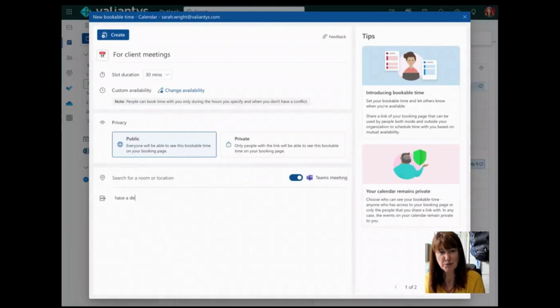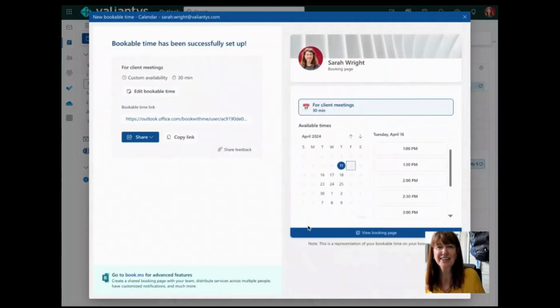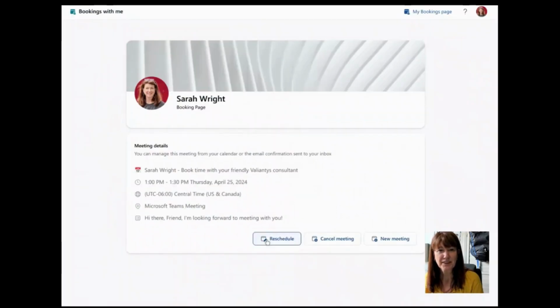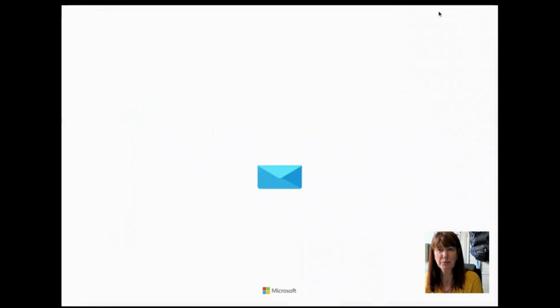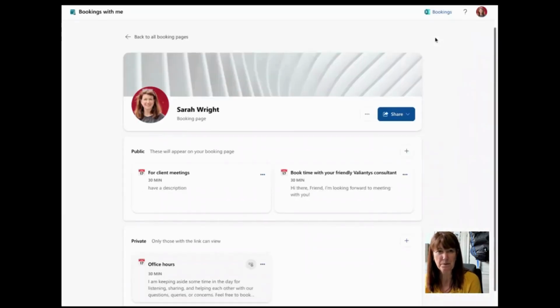And I have a description here in case people are wondering, why the heck are you creating time slots with me, or why would you want to? They can read that description. I hit create, and now I have a new bookings page. All right, so now that I have a bookings page, let's go back and look here. So here is that main booking page I made. Let me go to my bookings page and we'll see some additional functionality available to us here.